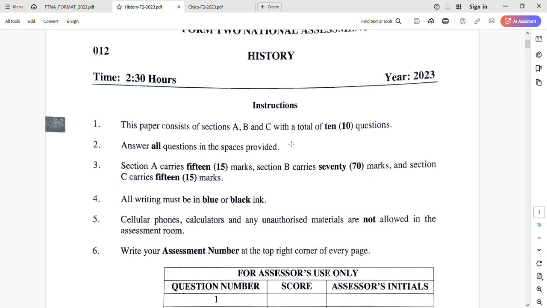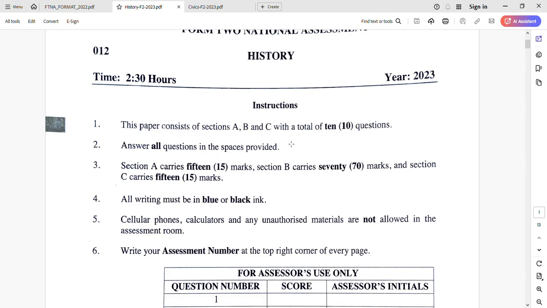Number 2, answer all questions in the space provided. So you don't have options, you are attempting all questions. Number 3, division of marks. Section A 15 marks, section B 70 marks, section C 15 marks. In that way, it is better to start by attempting section B because it weighs a high number of marks, compared to being busy answering few marks in section A while there is a stake or portion with high marks in section B.